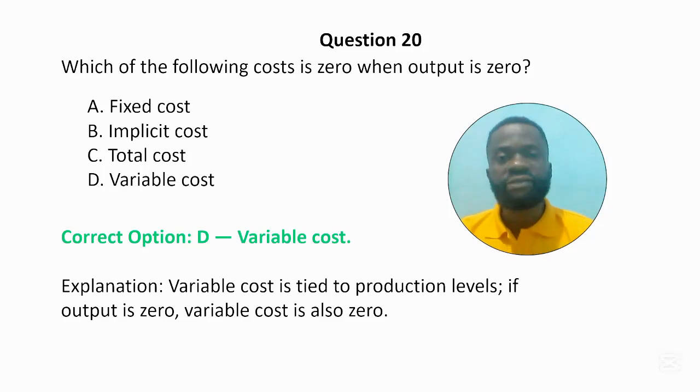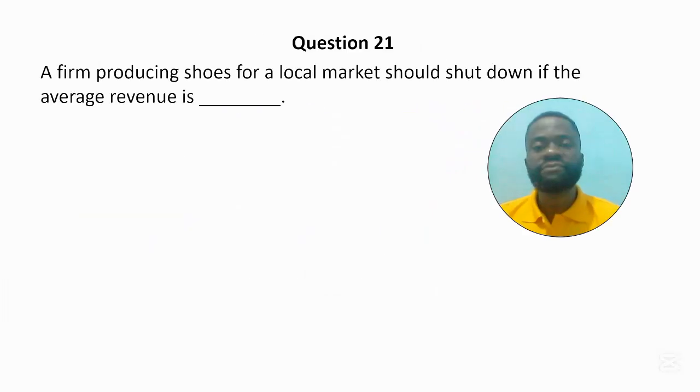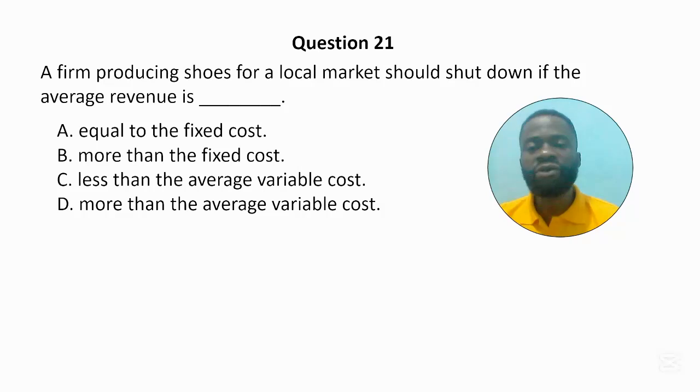Question 21. A firm producing shoes for a local market should shut down if the average revenue is dash. A. Equal to the fixed cost. B. More than the fixed cost. C. Less than the average fixed cost.